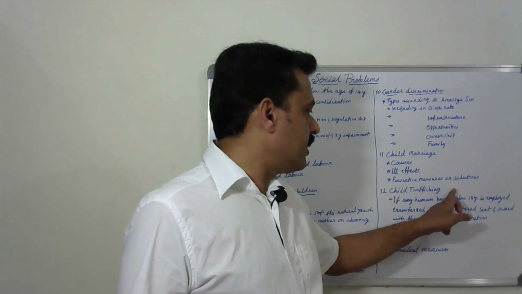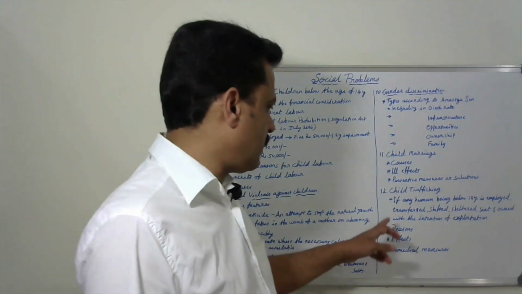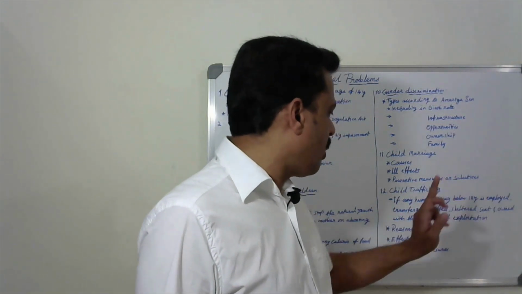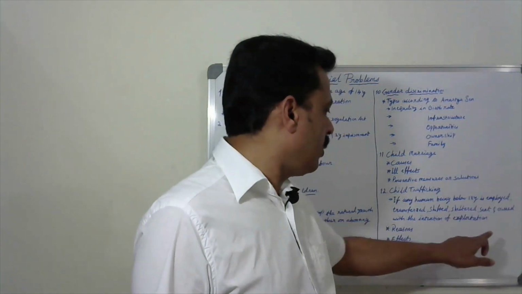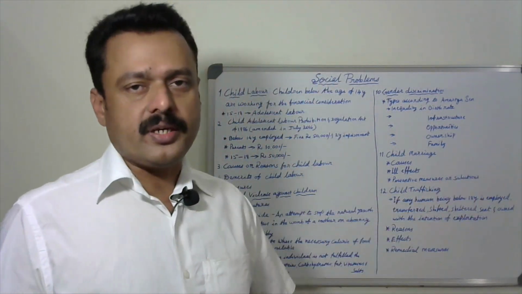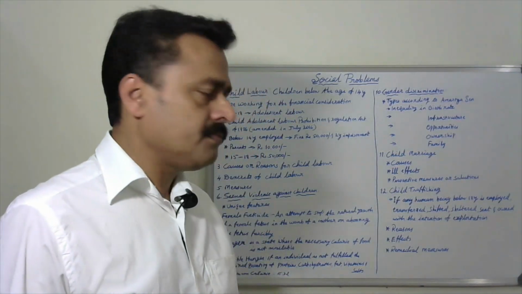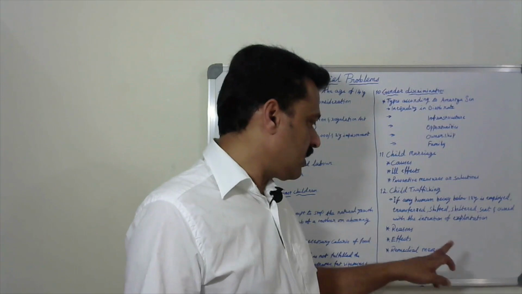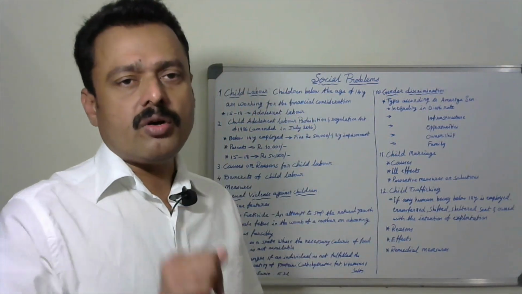And another one, child trafficking. What is child trafficking? 1 mark question actually. If any human being below 18 years is employed, transferred, shifted, sheltered, sent or owned with the intention of exploitation, it is called child trafficking. One definition you have to learn, the mark is yours. And here again, what are the reasons for child trafficking? What are the effects of child trafficking? What are the remedial measures? These are the long answer questions.